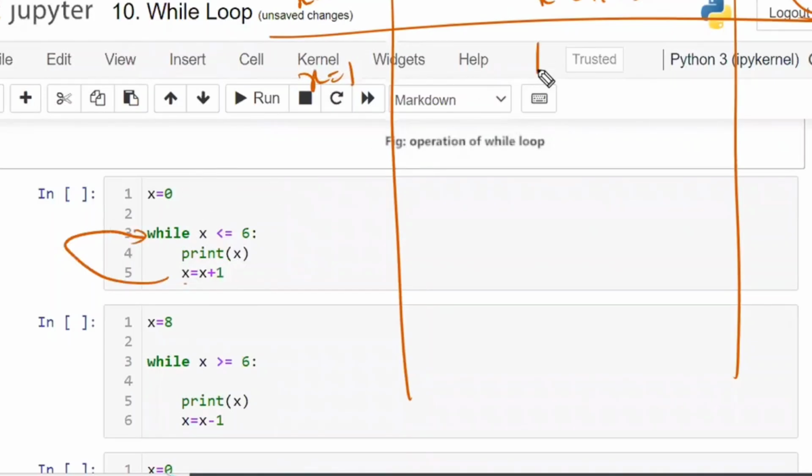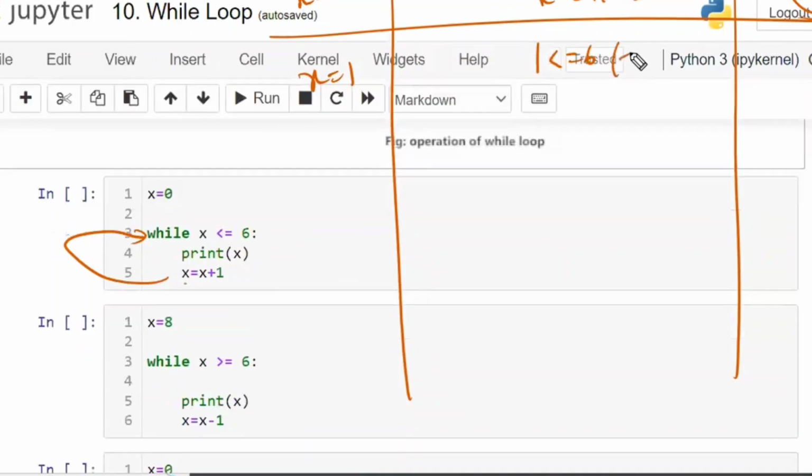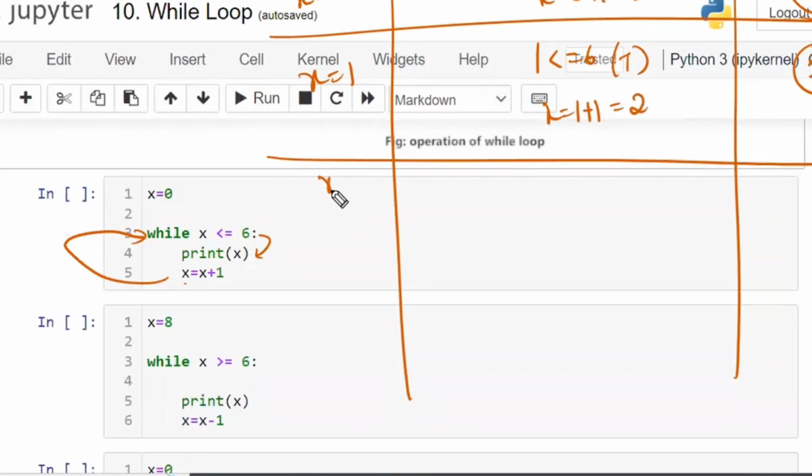Now it will check whether 1 is less than or equal to 6. Is the condition true or false? Again it is true, so again it enters the block. Print X means 1 will be printed. Now X is equal to 1 plus 1, which is 2. Again it comes back, and 2 is less than or equal to 6. Since the condition is true, it prints 2. Again X is equal to 2 plus 1, which is 3.